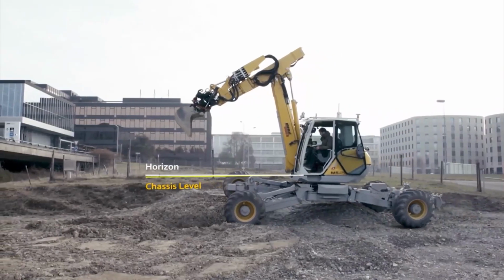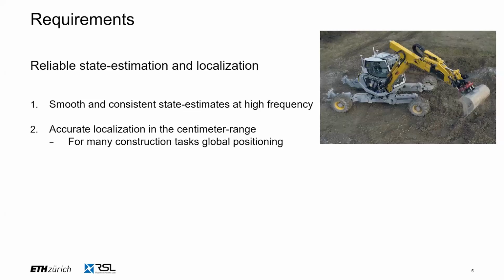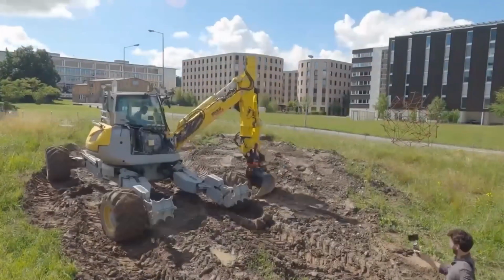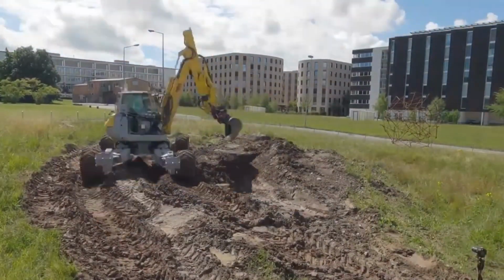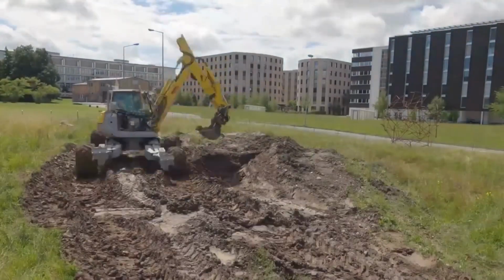uneven terrain. Second, an accurate localization is required for many high-level robotic autonomy tasks such as navigation, planning, and mapping. A given example can be observed in the task of robotic embankment, for which landscape architects are creating global plans in the world frame prior to the robotic operation.